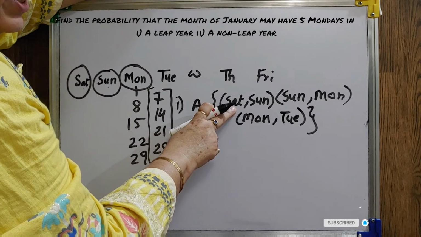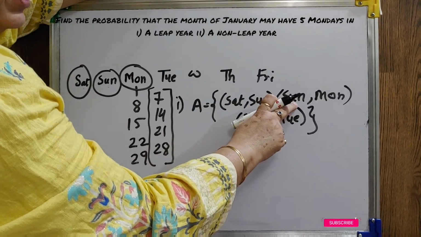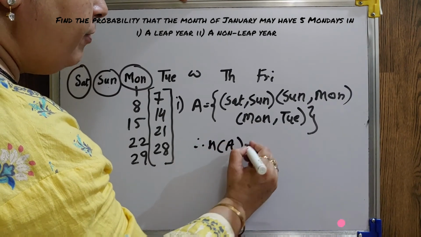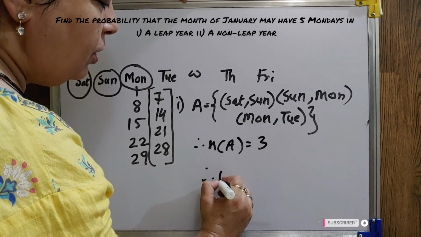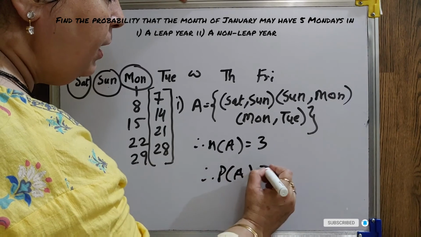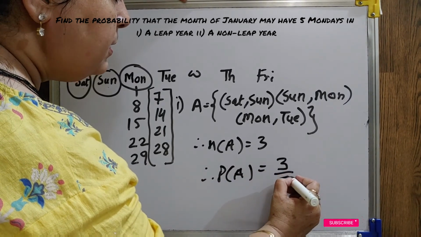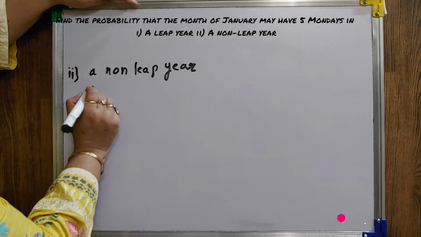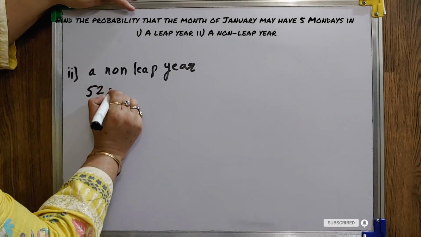So either 1st January is on Saturday or Sunday or Monday. So your N of A will be 3. So your probability will be 3/7.